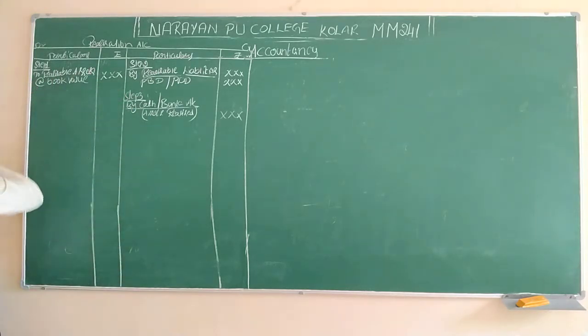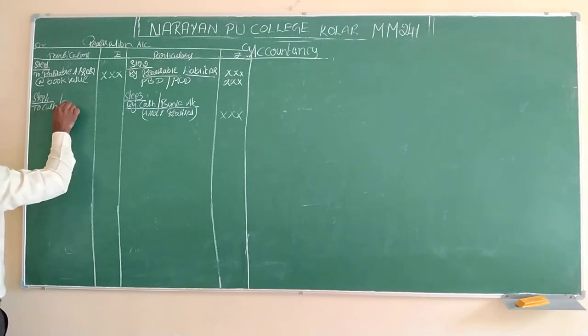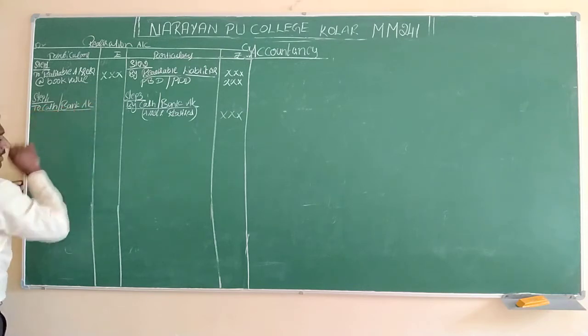Step 4, again we come to the left hand side: To cash or bank account. Underline this one.